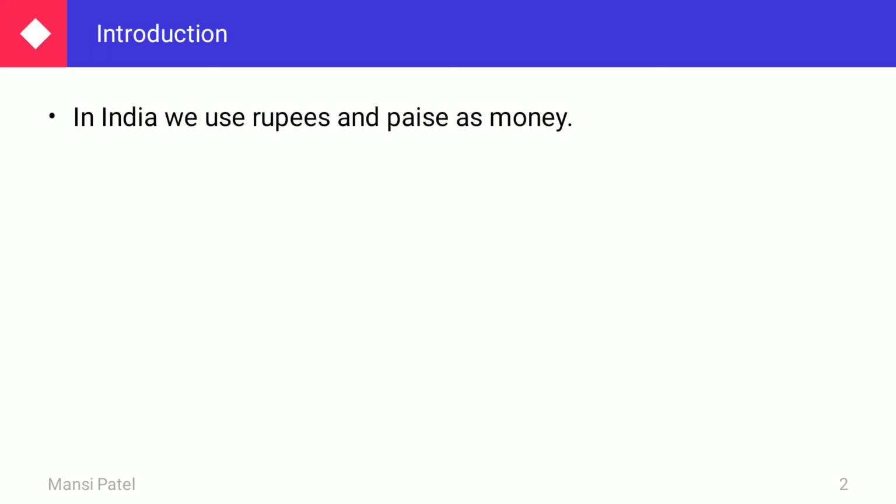See, in India, we use rupees and paise as money. If we want to purchase anything, if we want to sell anything, then in India, we are using rupees and paisa as a currency. It is different from country to country.